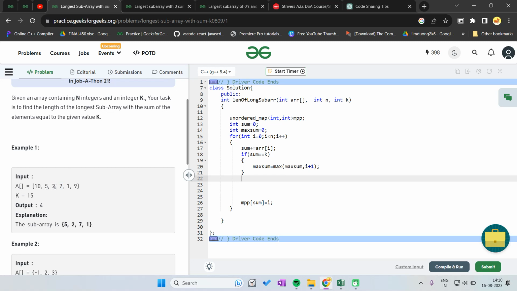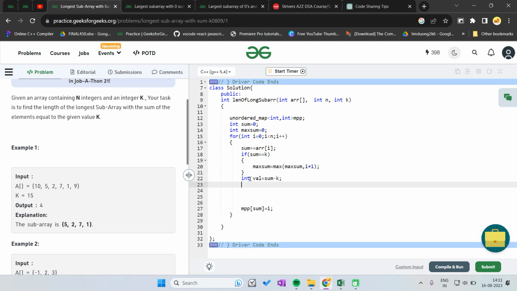Because if the sum of these values is 15, then the difference between these two is equal to k. Let's suppose this is x, and all these values make k, then we can say all these values are the sum, and this x will become sum minus k. Let's suppose this is k, then this value is sum minus k, this is k, and all values is sum. As simple. So I'm saying that